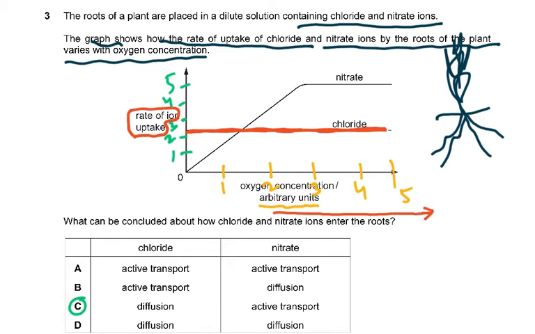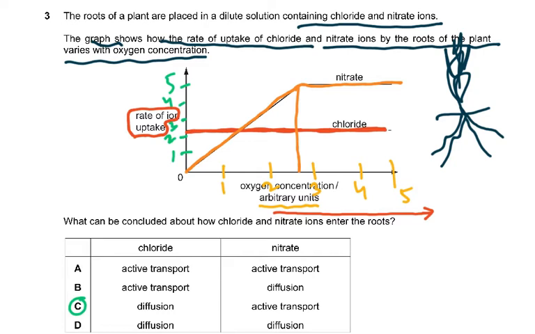But then let's look at another one. Now let's look at another interesting one. When we increase the oxygen, the concentration increases the rate of ion uptake for the nitrate ions. And then even though you are increasing the oxygen after this point, the rate becomes constant.